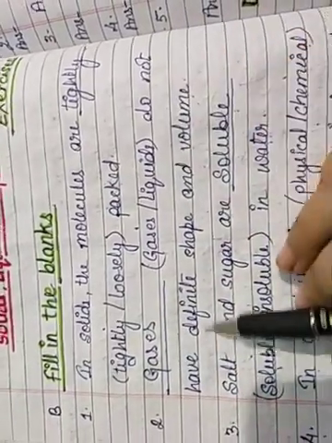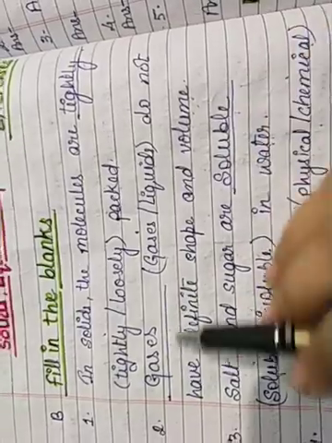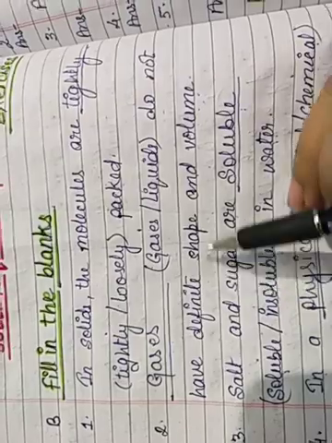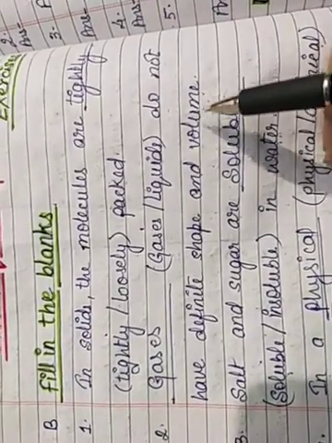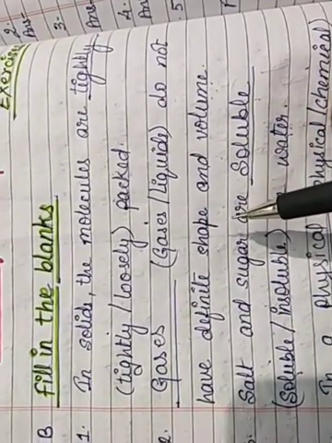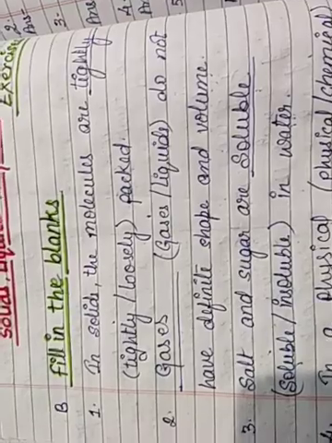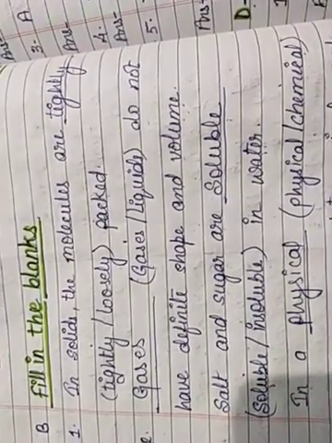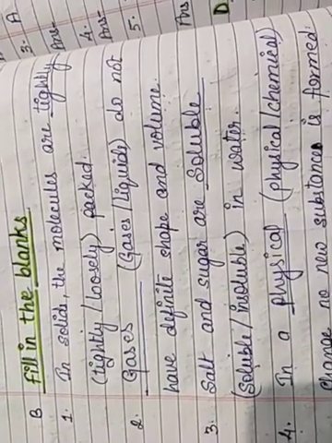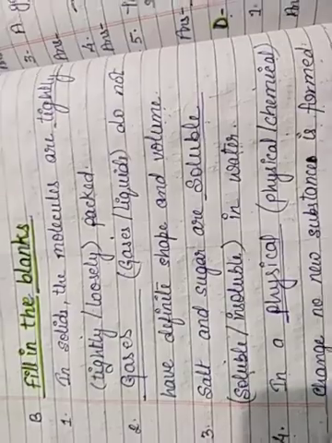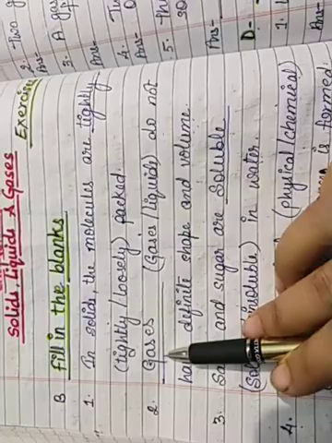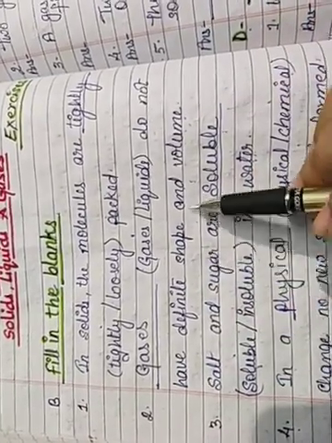Now the next question 2: dash do not have definite shape and volume. So the answer is gases. Gases neither have fixed shape nor fixed volume. In the gaseous state, the molecules are very far from each other. They don't have force of attraction. They are free to move everywhere. So they do not have a definite shape and volume. So gases is the state which does not have definite shape and volume.